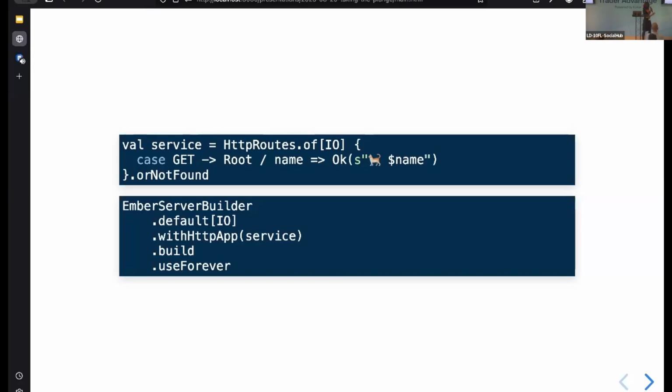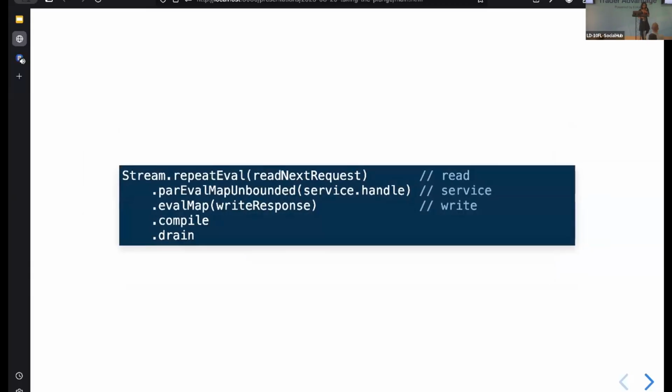Okay, so we're going to build a very, very simple model of the way that this might work. Let's imagine that we're reading these requests, a very basic model of HTTP, right? We're reading these requests off some socket, and then we are using our service to handle these requests, produce a response, and we're going to write that response.